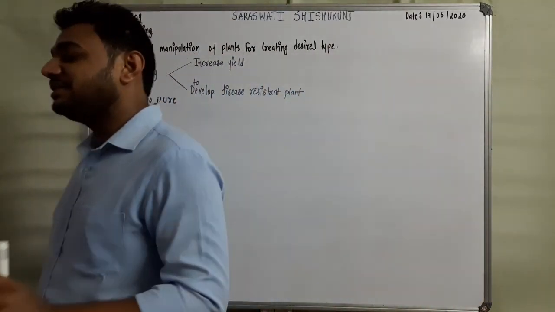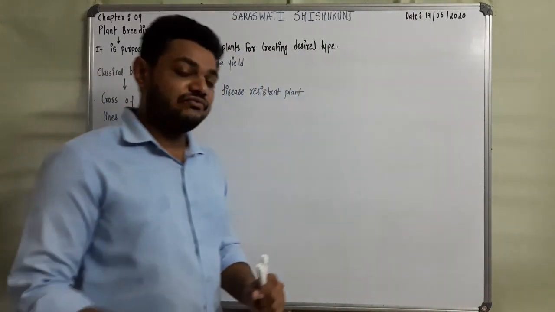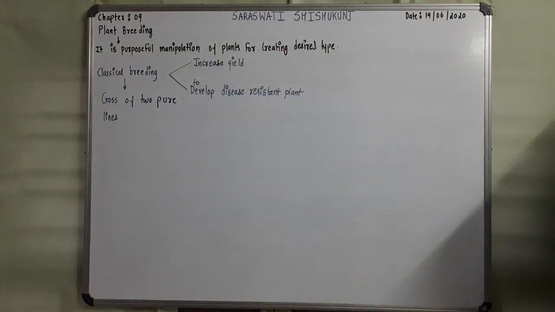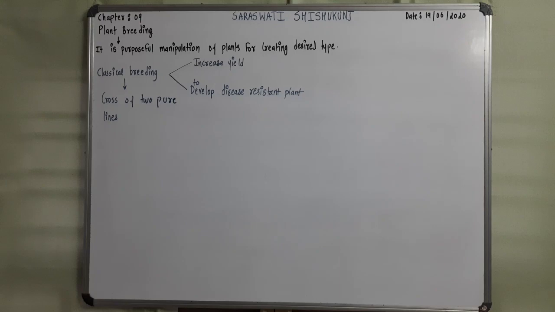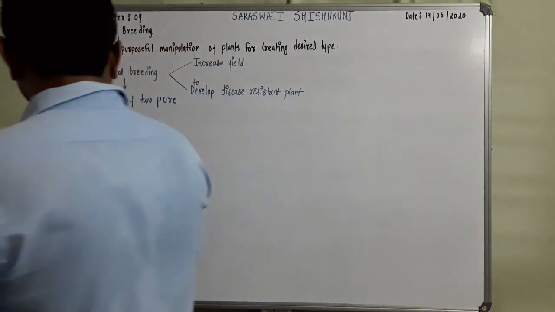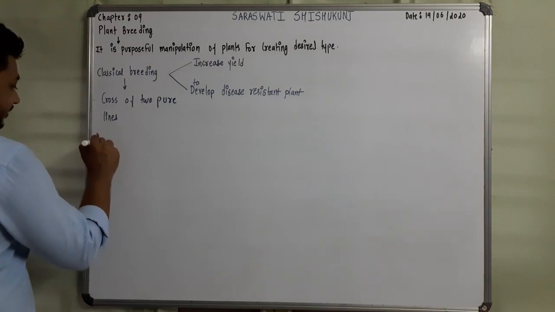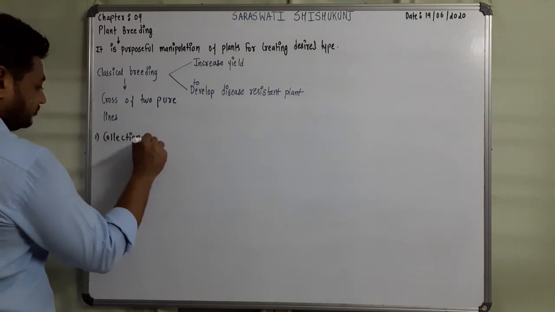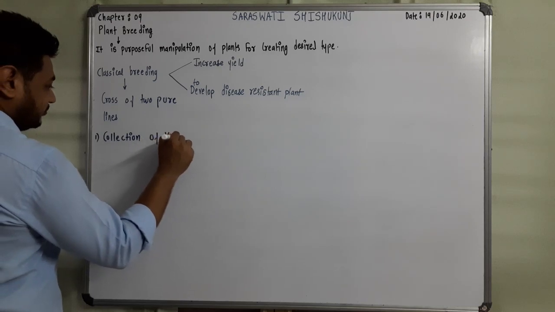So students, this is a basic thing. Now, which are the 5 steps? I will explain to you one by one all the 5 steps. The first step is collection of variability. Remember this, collection of variability.